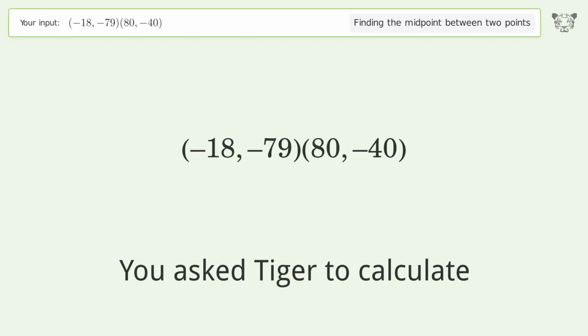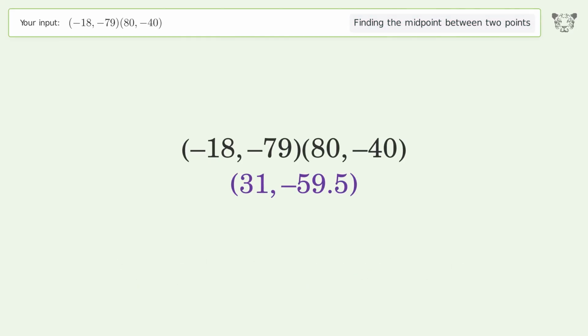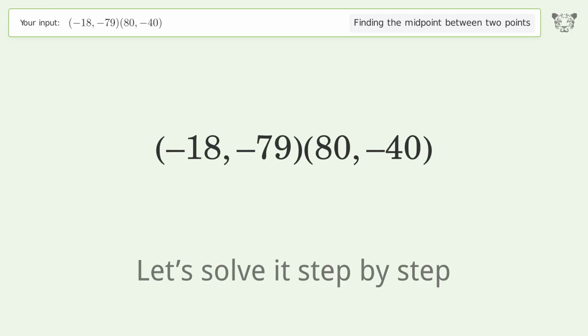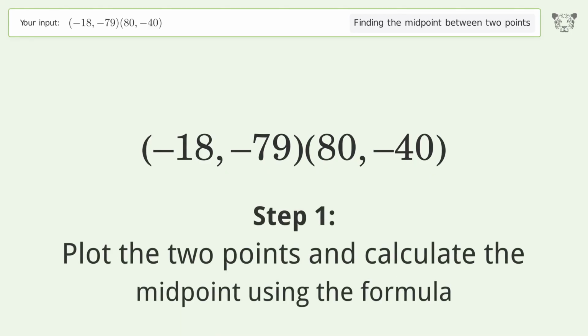You ask Tiger to calculate. This deals with finding the midpoint between 2 points. The midpoint between the 2 points is 31, negative 59.5. Let's solve it step by step. Plot the 2 points and calculate the midpoint using the formula.